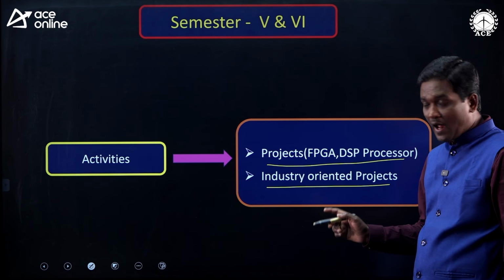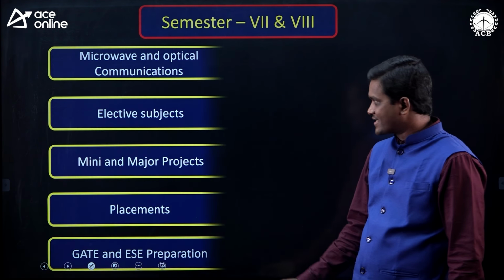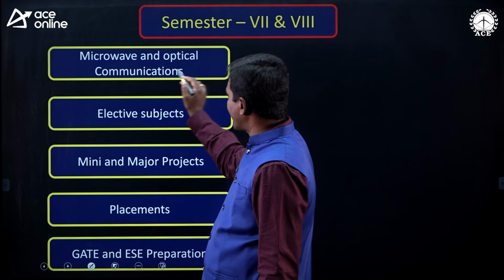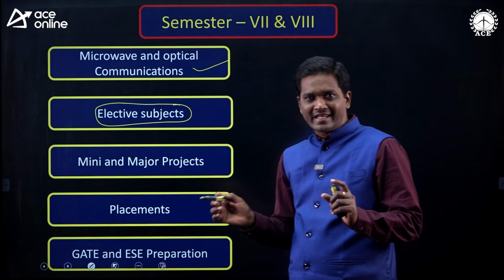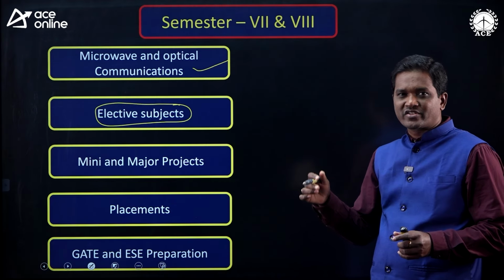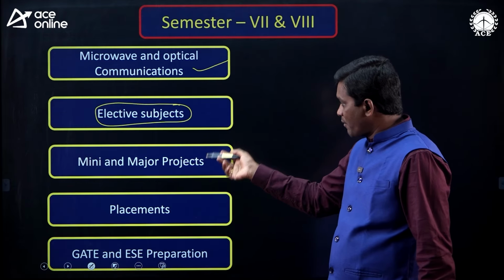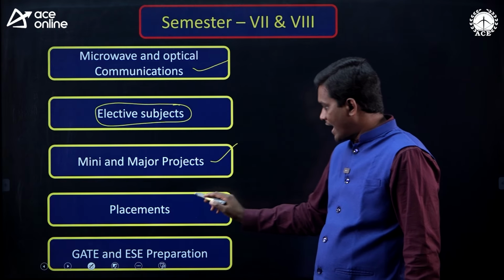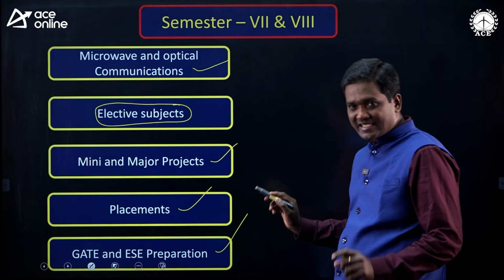Next, semester 7 and semester 8 together. Microwave and optical communications, and the remaining are elective subjects. This is completely based on your choice, what subjects you are electing. And do mini and major projects, and try to concentrate on placements and GATE and ESE preparation.